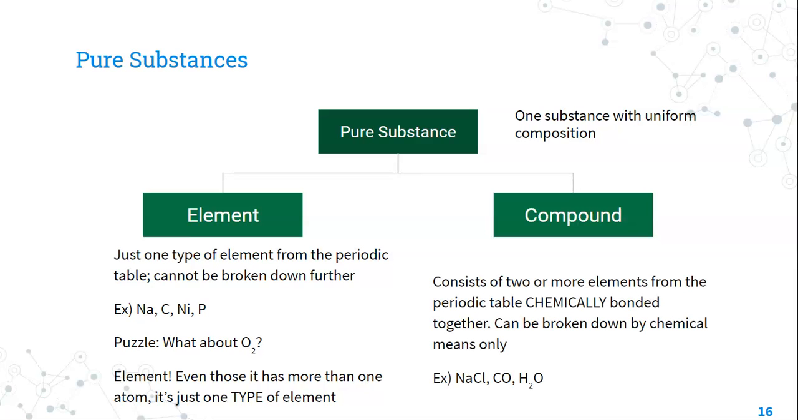Compounds, on the other hand, have two or more elements from the periodic table that are chemically bonded together. Since they're chemically bonded, they can be broken down, but we would need some kind of chemical means to do that. You know a lot of examples of compounds: sodium chloride, which is just table salt, carbon monoxide, water. All of those are compounds. And when you look at the formulas, one clue is that you see multiple capital letters, because every element on the periodic table starts with a capital letter. So if I see more than one, it's a pretty good clue that I have a compound.